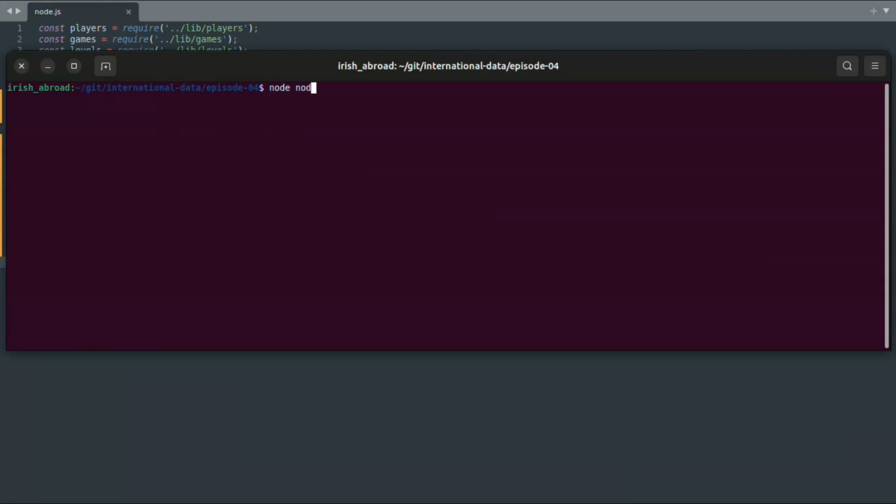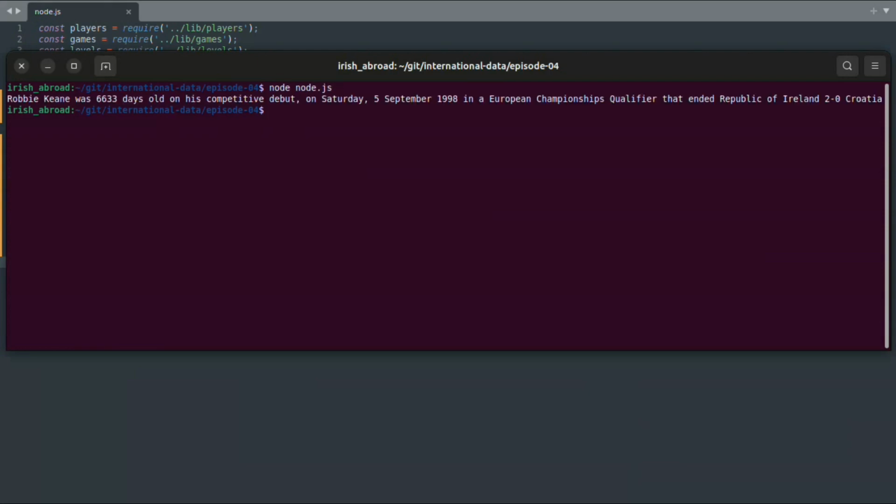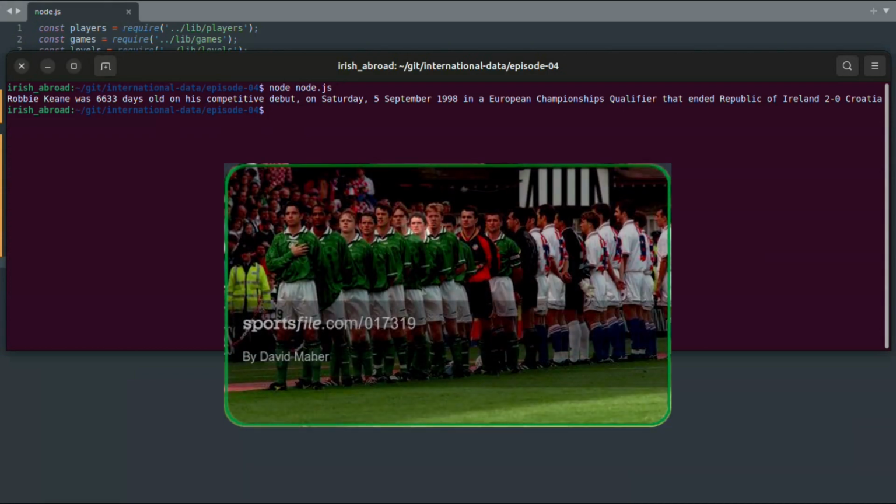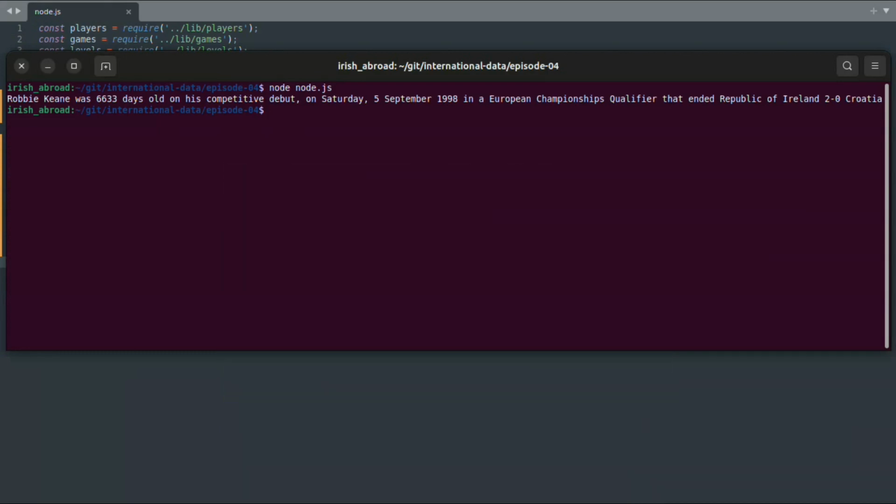Running the script from the command line, we can see that Robbie Keane was 6,633 days old, or 18 years and 59 days, on his first competitive start, which came against Croatia in September 1998. Let's expand this to calculate the age of every player on their first competitive start.